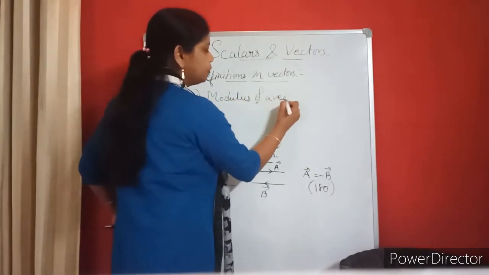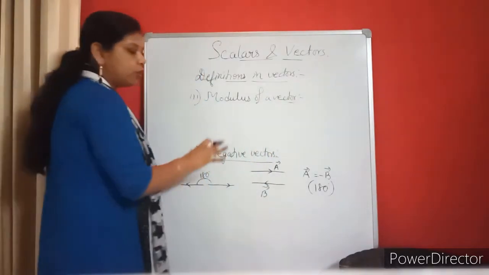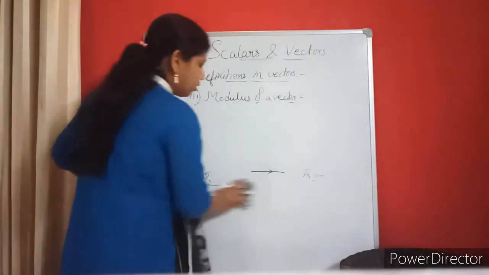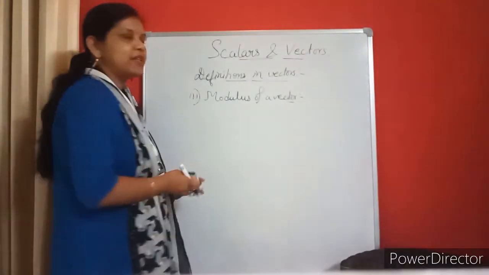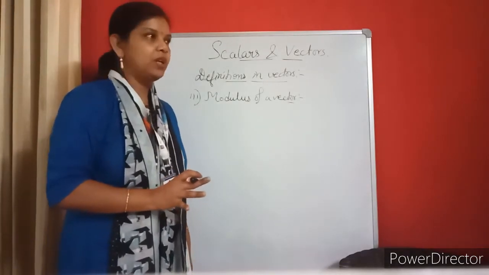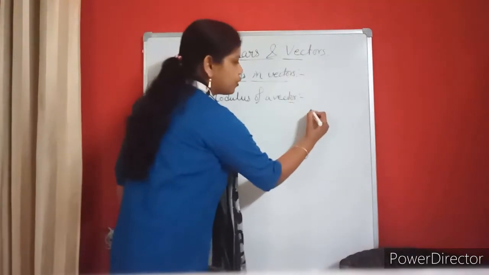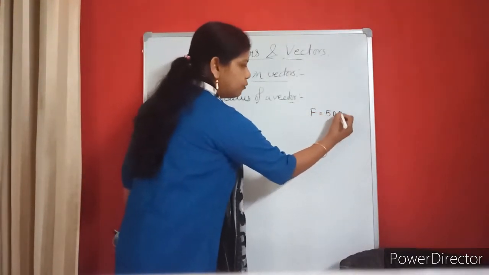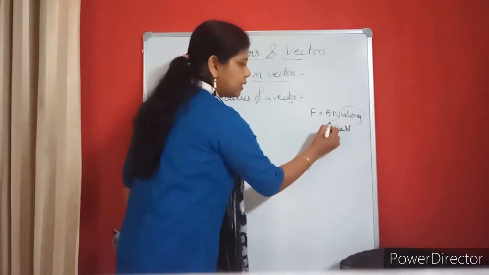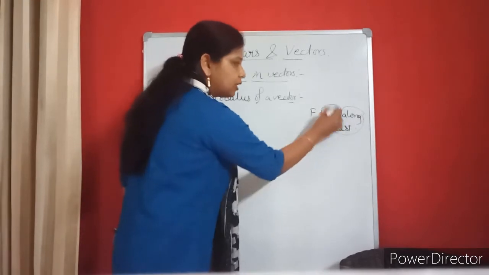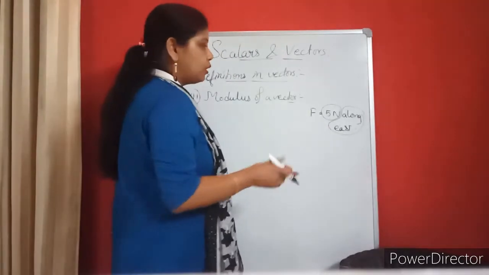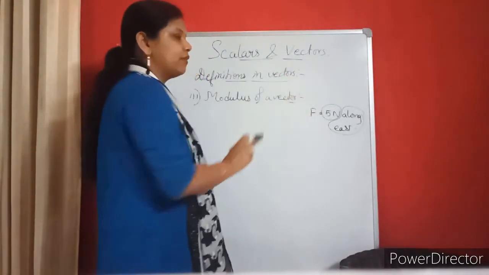of a vector. So what is the modulus of a vector? I am not discussing the types of vector. I am discussing the various definitions that we will come across in vectors. Modulus of a vector means the magnitude. So if I say force F equals 5 Newton along east, this along east is my direction. 5 Newton is my force, the magnitude. So the magnitude is known as the modulus of the vector.